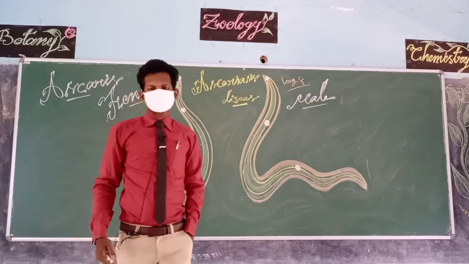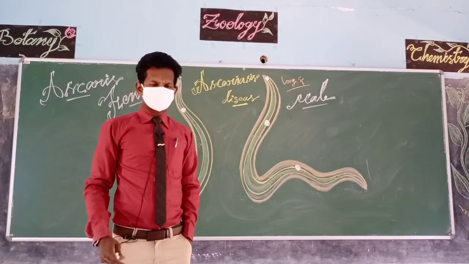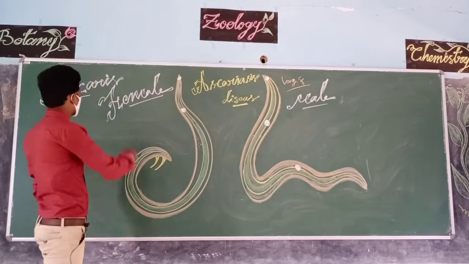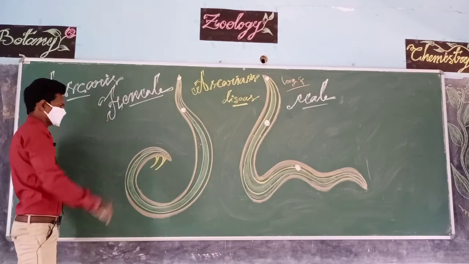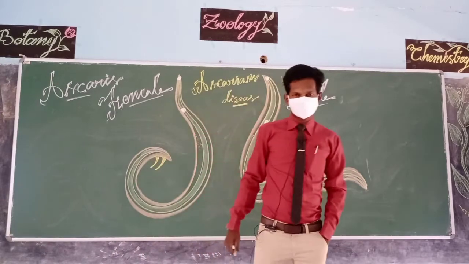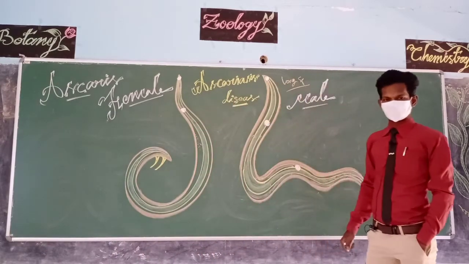Hi everybody, today we are going to discuss a small topic from our zoology subject. The topic is regarding Ascaris. The scientific name of Ascaris is Ascaris lumbricoides.